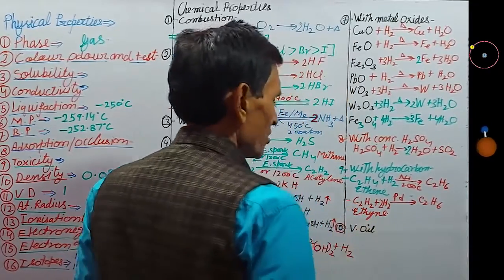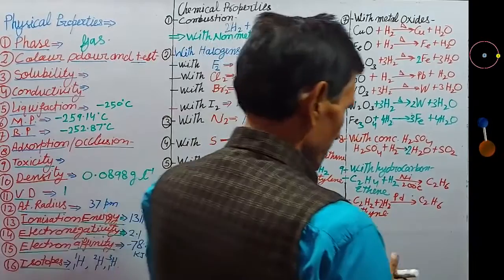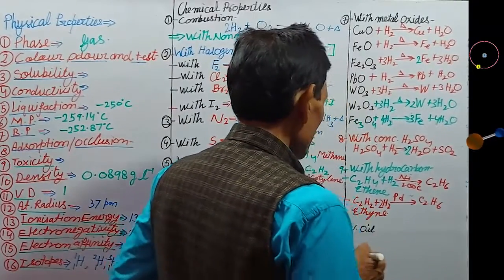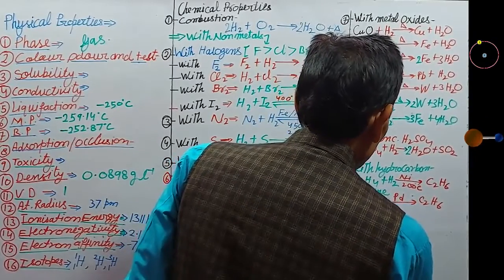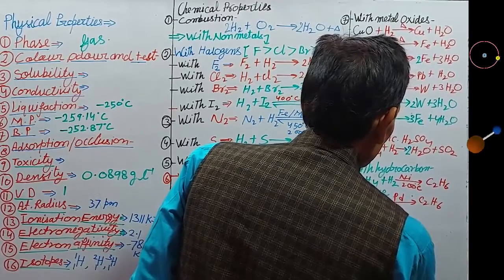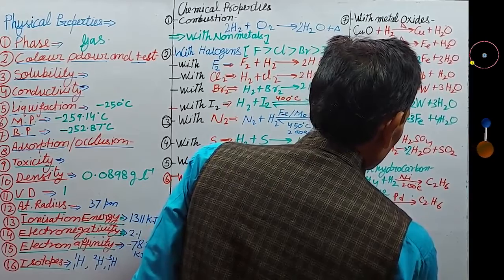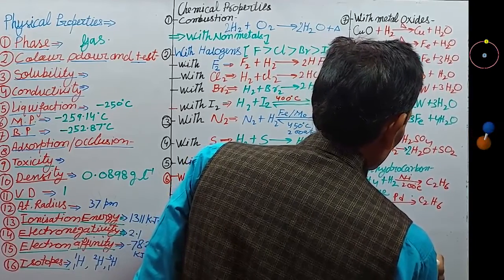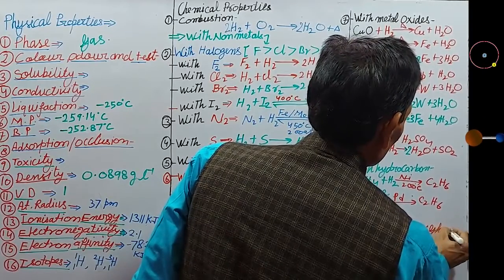Now next is reaction with vegetable oil. This is called hydrogenation of vegetable oil into vegetable ghee. Vegetable oil has unsaturated fatty acids. It is hydrogenated in presence of finely divided nickel at 200 degrees centigrade temperature and high pressure. It will form vegetable ghee.